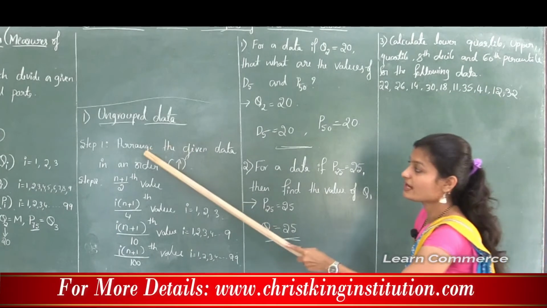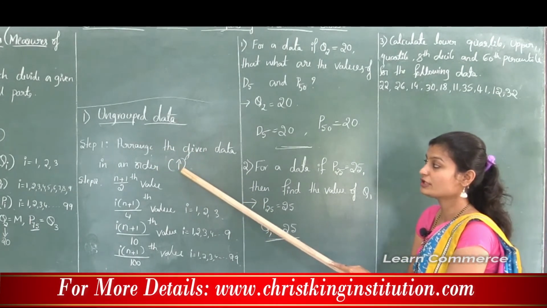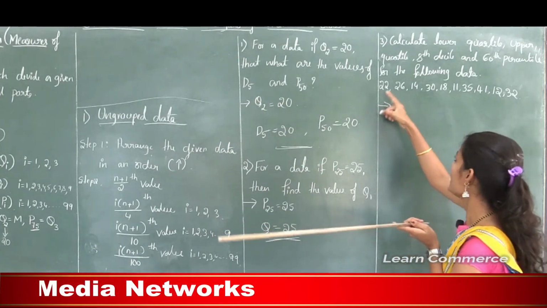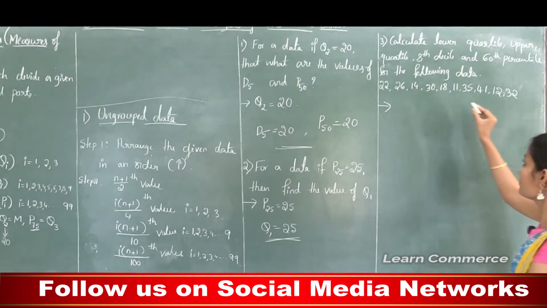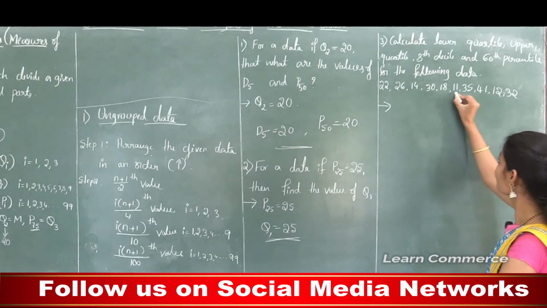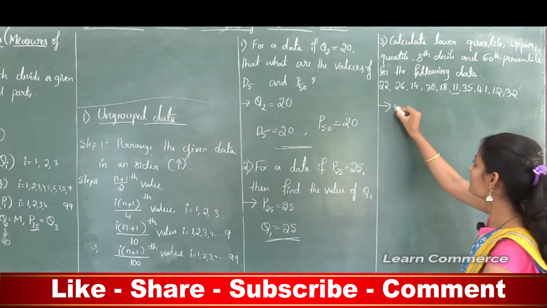In that, step 1 is we need to arrange the given data in order, and that order must be ascending order. So first we need to arrange this given data in ascending order. To write it in ascending order, we select the lowest value first. Here the lowest value is 11, so first I will write 11.